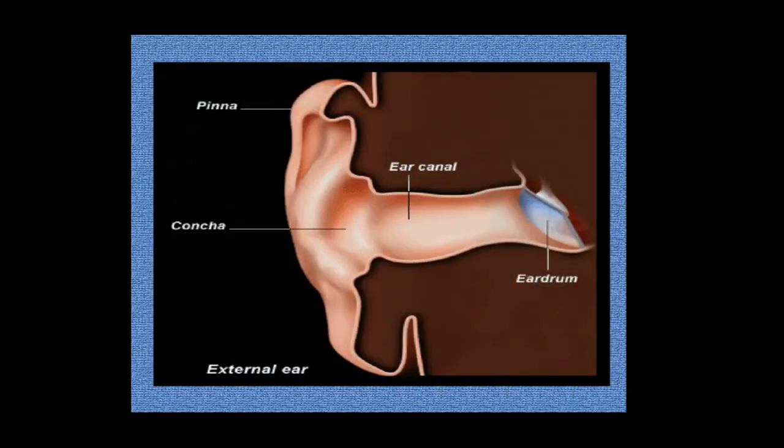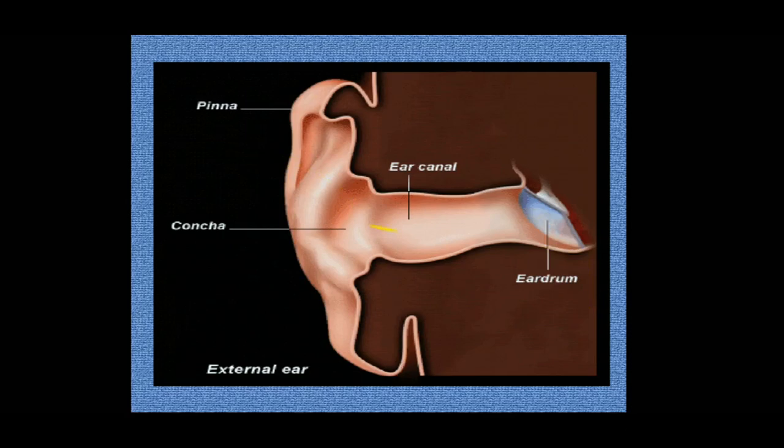So this is the summary of the external ear. The external ear is composed of three parts: pinna, ear canal and eardrum. What's the function of the pinna? To carry the sound waves towards the ear canal.